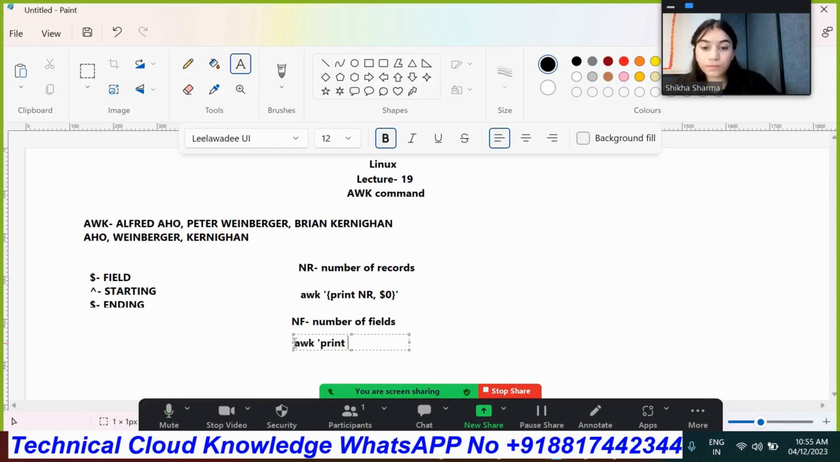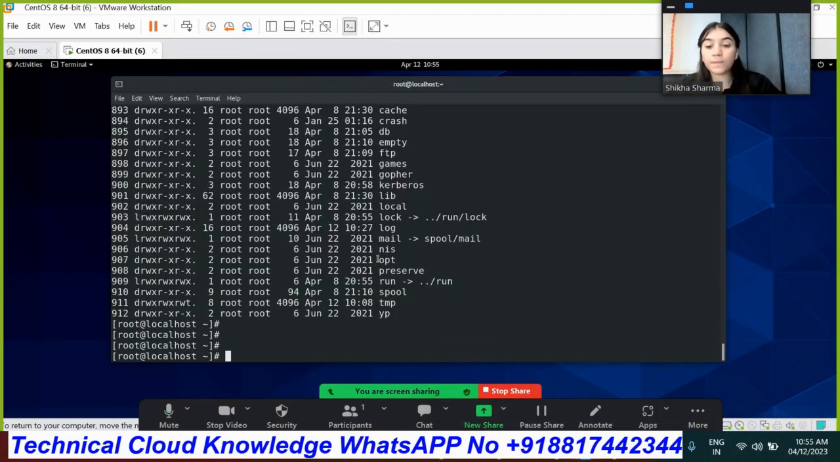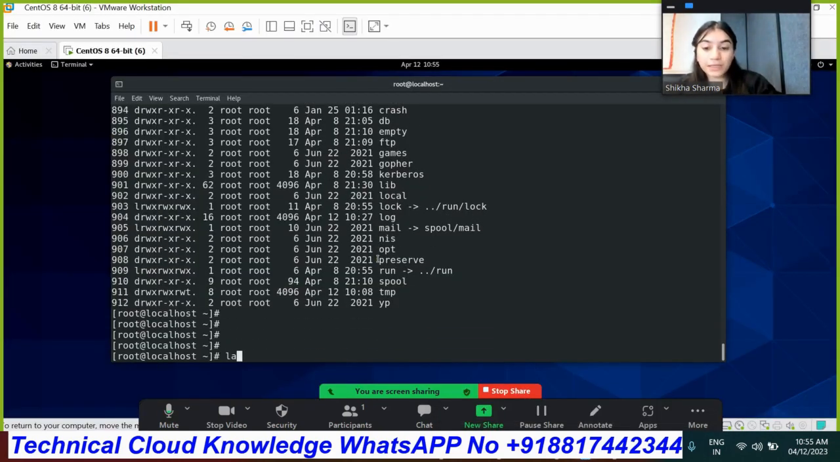print NF $0. You can do it like that as well, and we can do the other thing as well. I'm going to tell you in the terminal. So for that, let's run ls -l and then awk print NF, the number of fields.